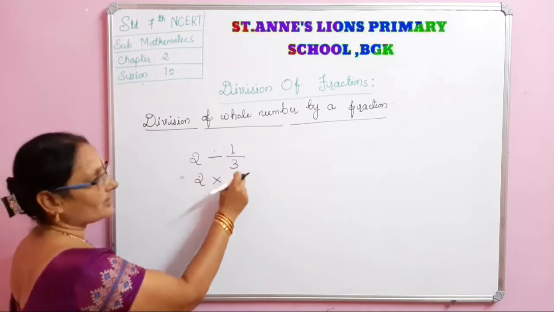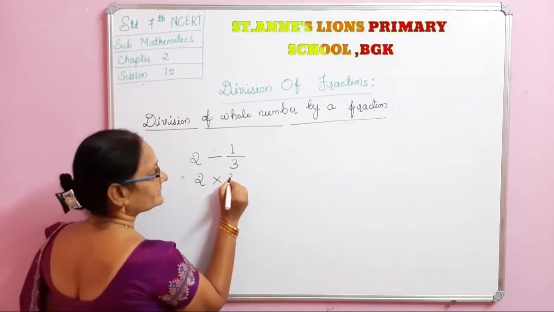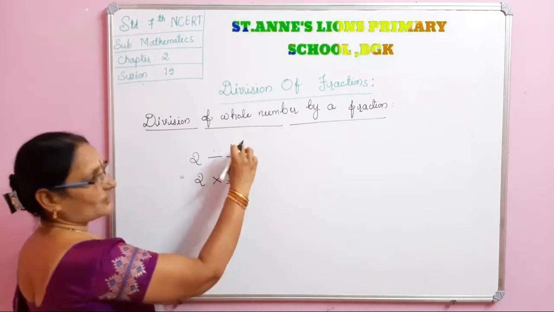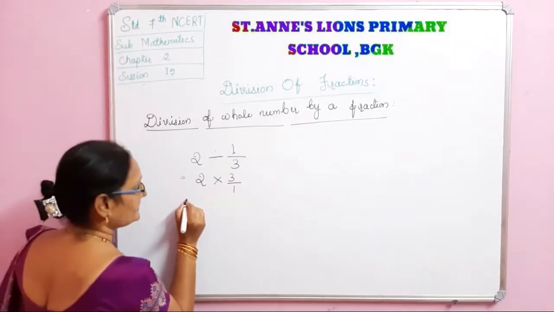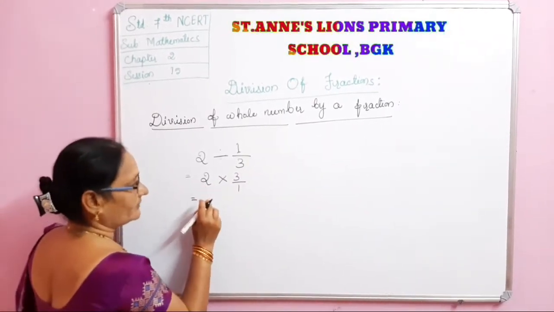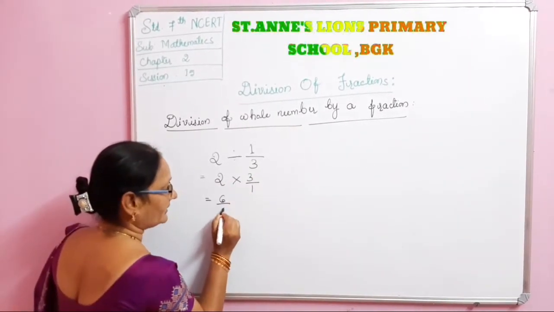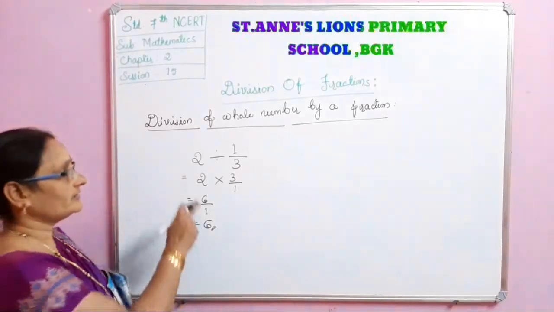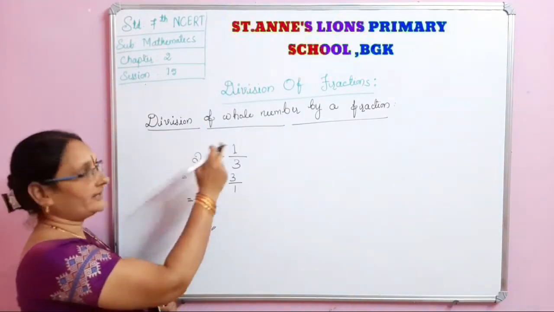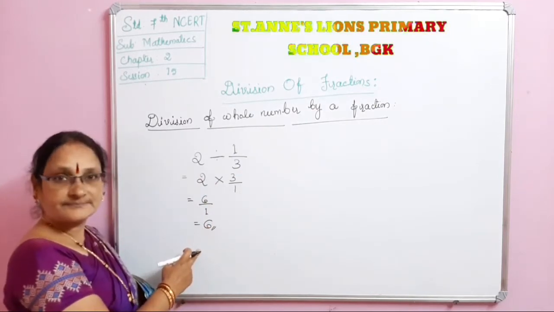What is the reciprocal of 1 by 3? 3, yes, that is 3 by 1. Reciprocal of 1 by 3 is 3 by 1. Now this is 2 by 1 times 3 by 1. 2 3s are 6 by 1. This is nothing but 6. When we divide 2 by 1 by 3, the answer will be 6.